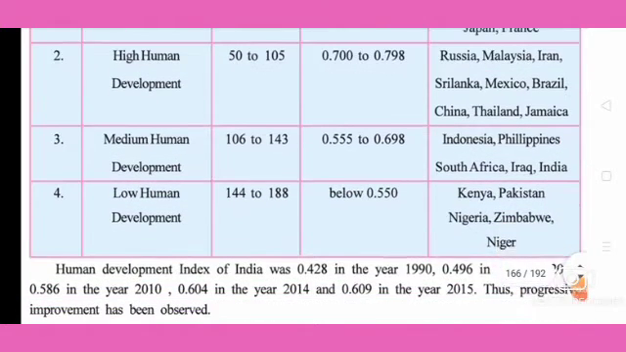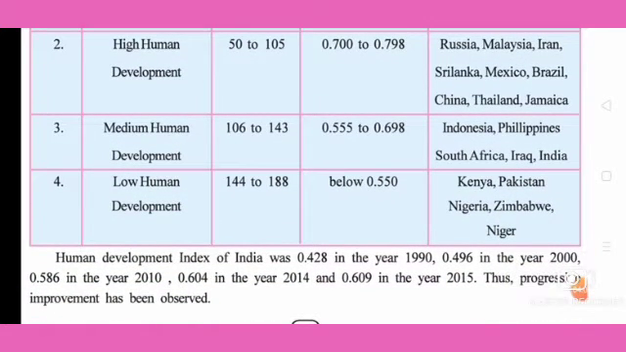The third classification is medium. Medium starts from number 106 to 143. It includes our country also, because already we said India is in the 130th position. So from 106 to 143, the Human Development Index will be from 0.555 to 0.698. Which are the countries? Indonesia, Philippines, South Africa, Iraq and India.